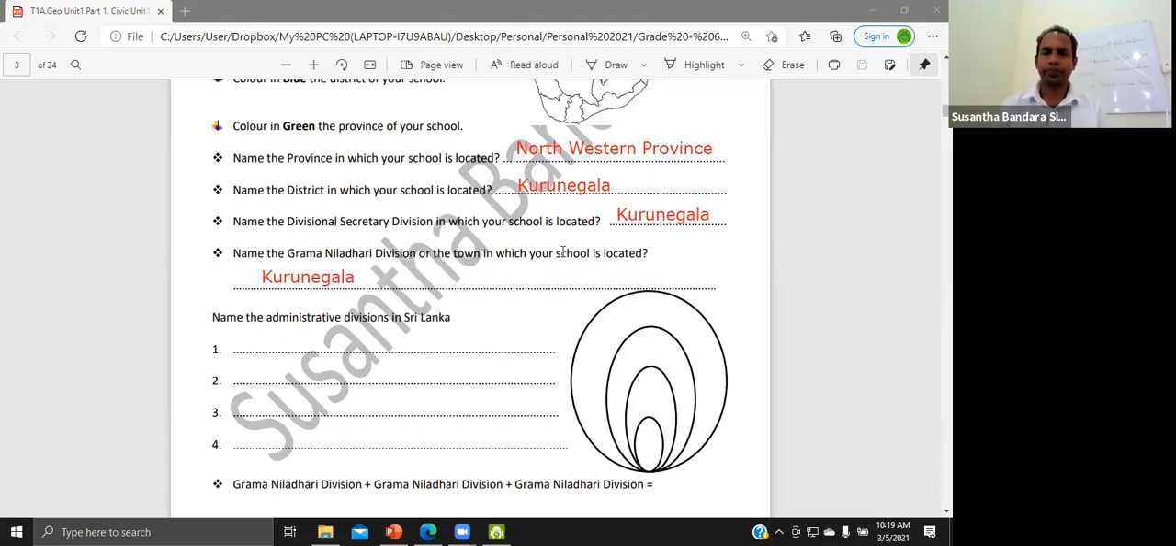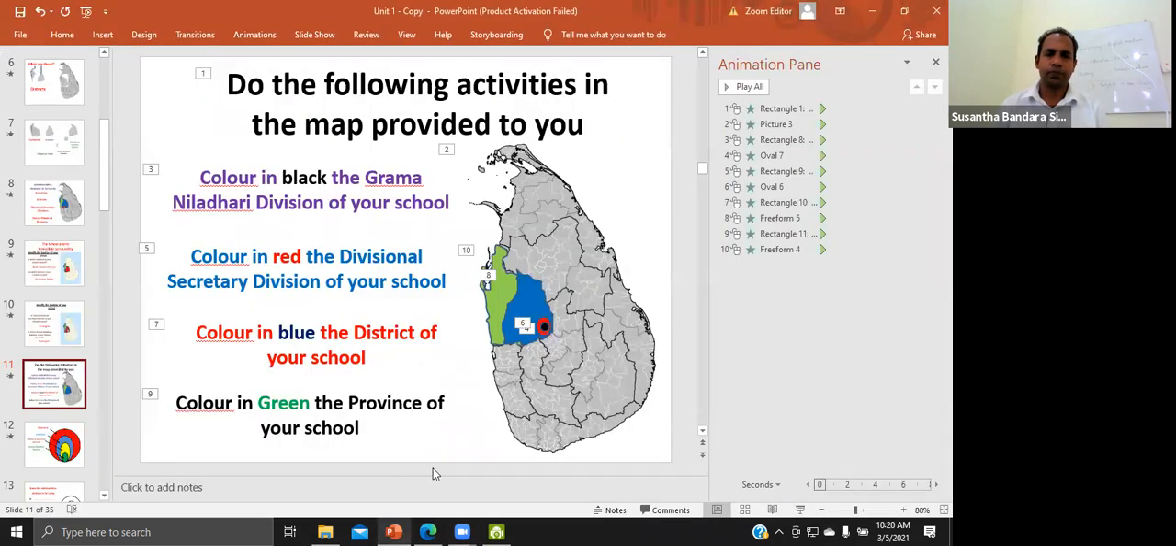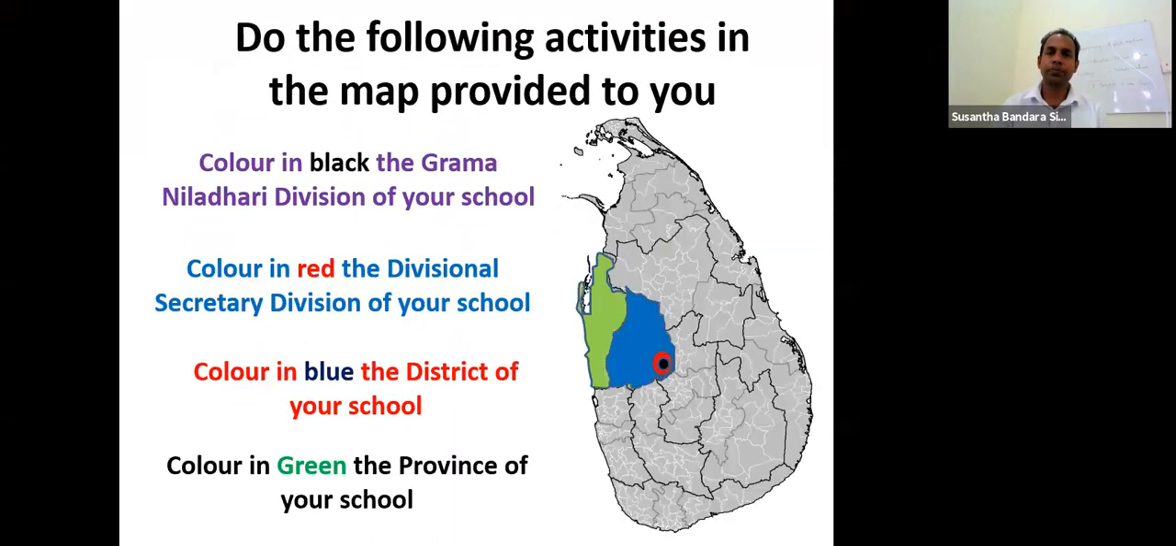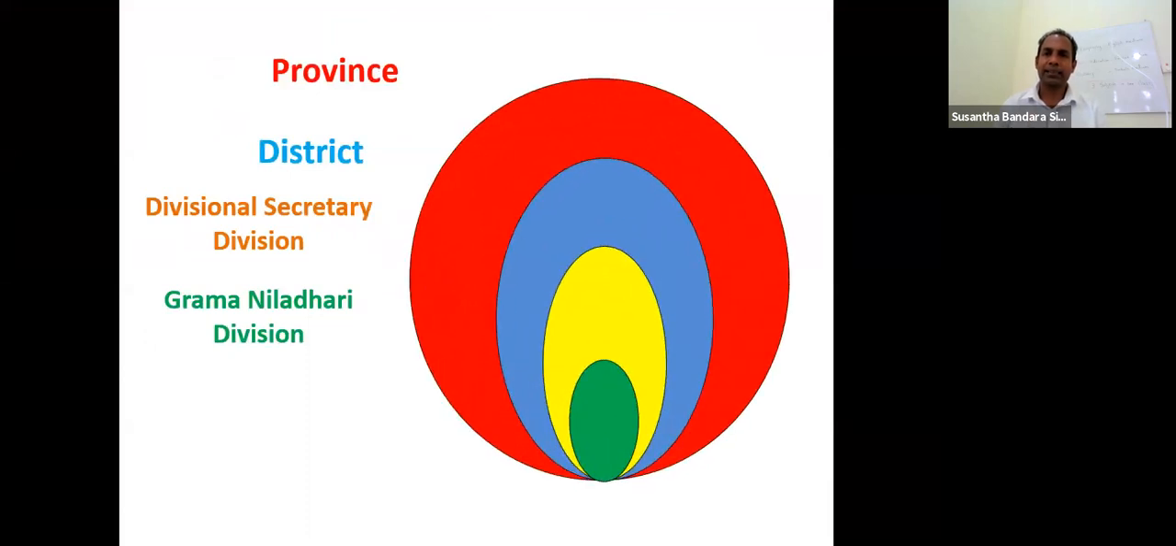Right. Hope that you understood that part also. Now observe the next circular diagram. How many circles are there? 1, 2, 3, 4. Largest circle red color, second largest circle blue color, third largest circle yellow color, and smallest circle green color. How many administrative divisions in Sri Lanka?